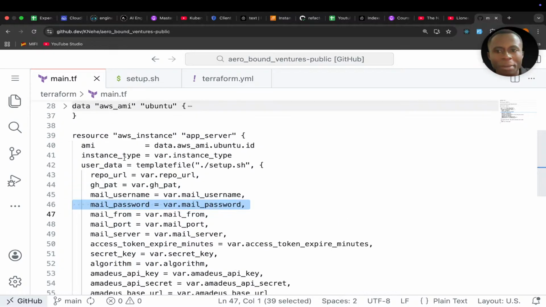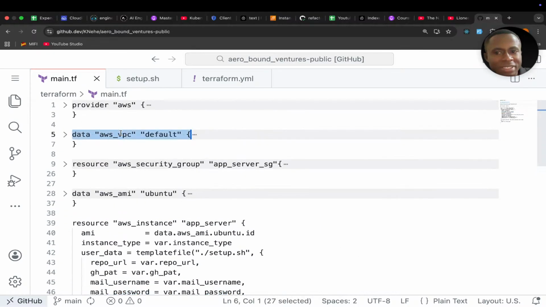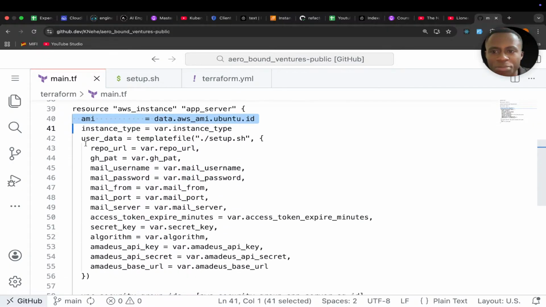What do I mean by recreation of resources? VPC will be created, security group recreated, an EC2 instance, Amazon machine. We don't want that kind of stuff to happen again. So the best way to do it is to separate infrastructure creation from deployment. So this user data here should be removed.